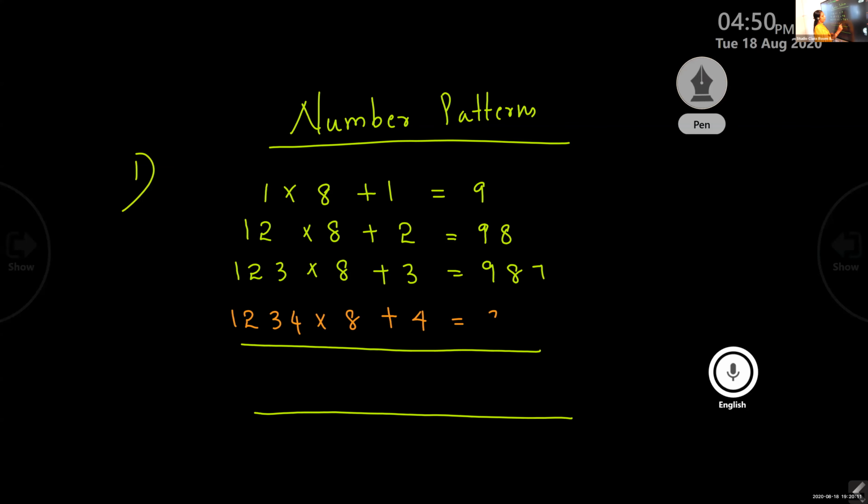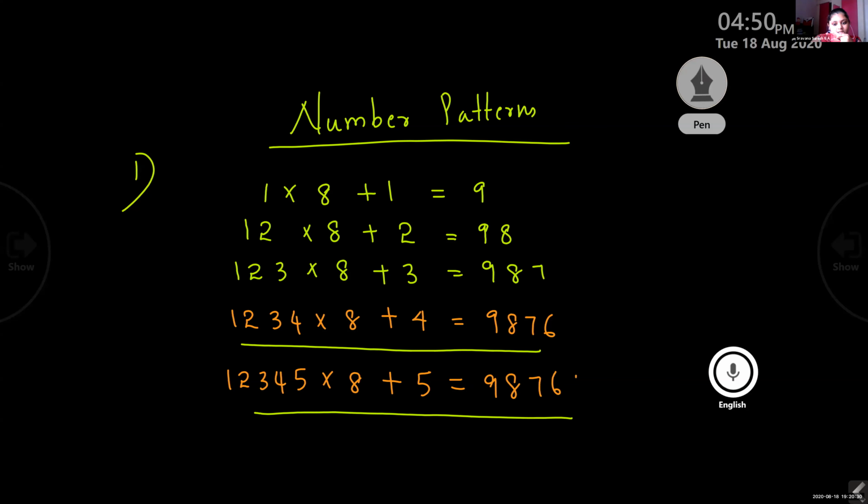Equal to 9, 8, 7, 6. Good. Then what? The next steps, Ravana, will you tell? Yes, ma'am. 1, 2, 3, 4, 5 into 8 plus 5 equal to? Equal to 9, 8, 7, 6, 5. Correct. Okay. So these are the examples of number patterns.